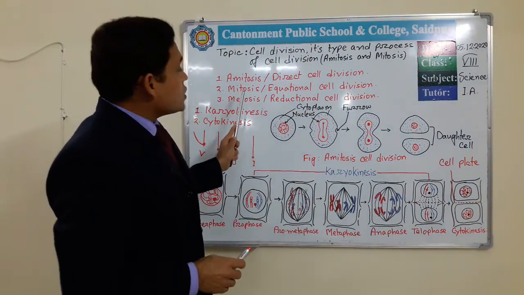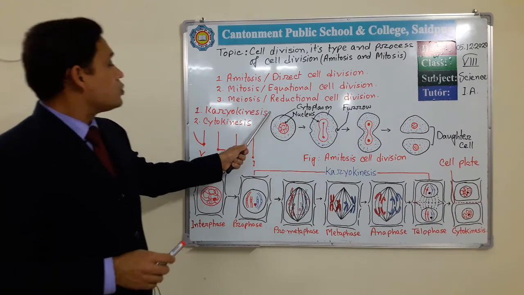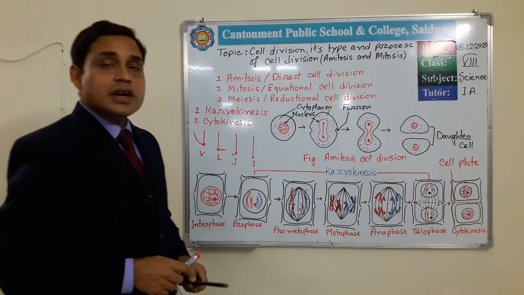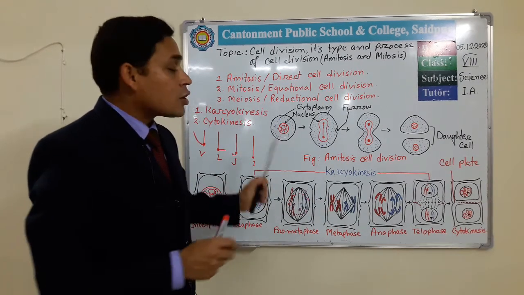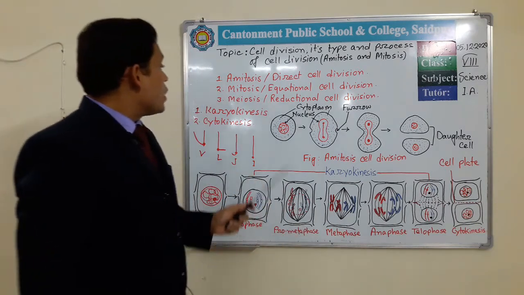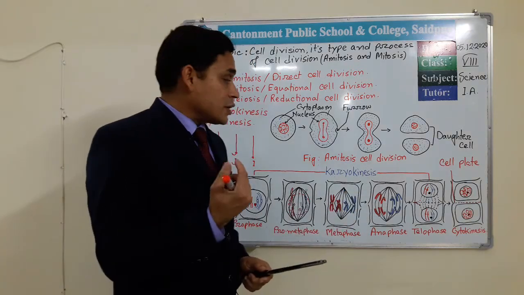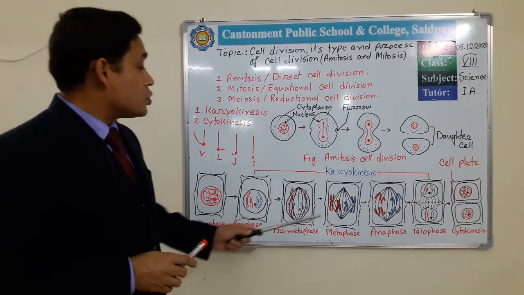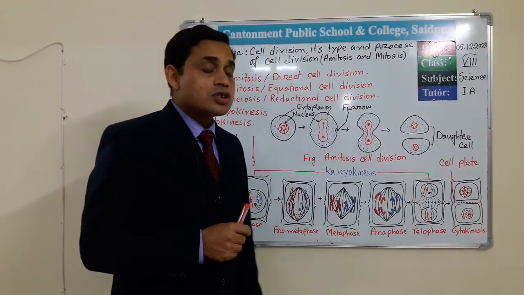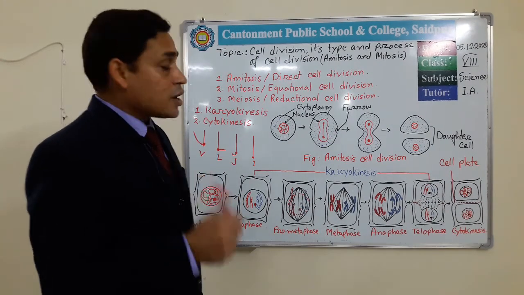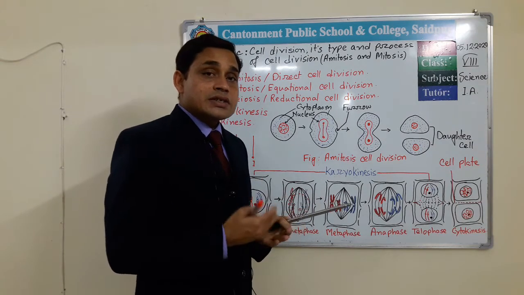So mitosis cell division takes place through these 2 processes, karyokinesis and cytokinesis. Okay. So karyokinesis, division of the nucleus; cytokinesis, complete division of the cell. That's all. And as here the chromosomes divide once, and the nucleus also divides once, both the newly formed cells bear the same number of chromosomes, the same characteristics.